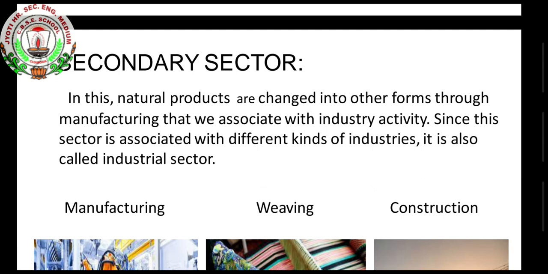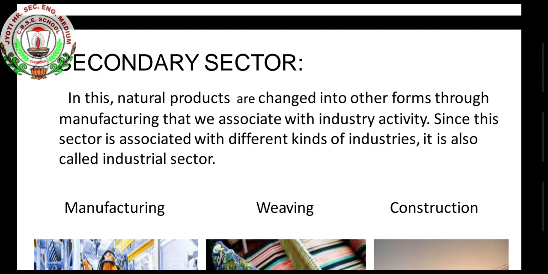In the secondary sector, natural products are changed into other forms through manufacturing. The natural products that we get from the primary sector are changed into other forms through manufacturing, which we associate with industry activity.